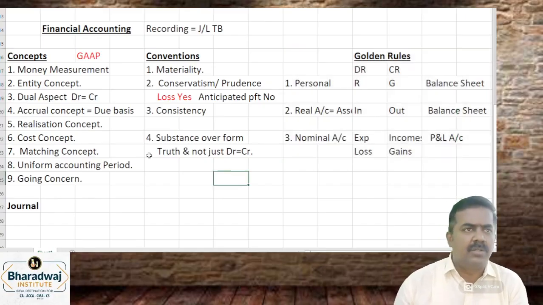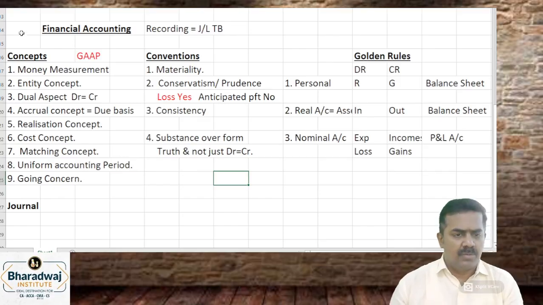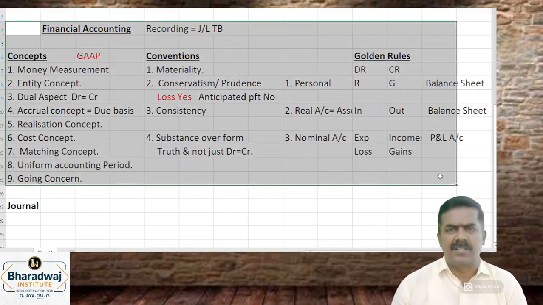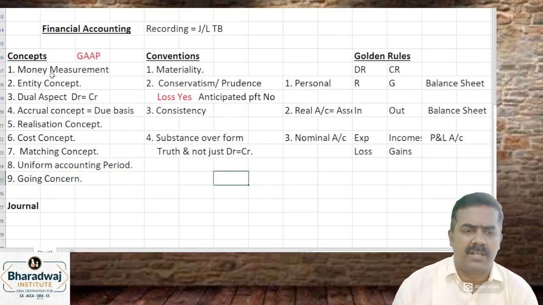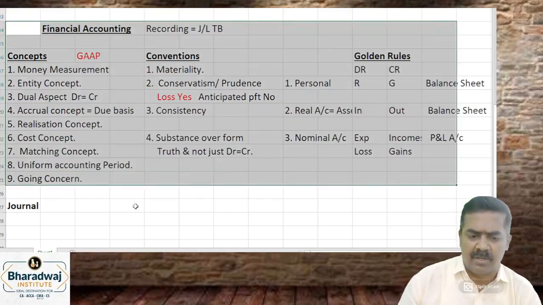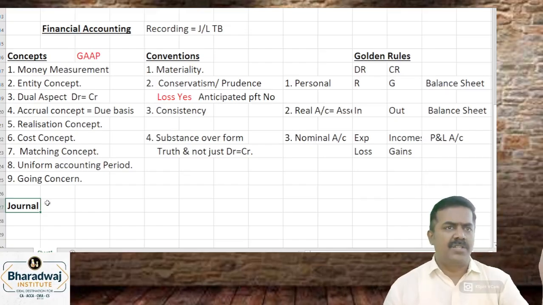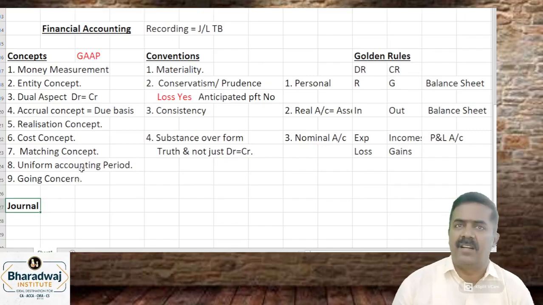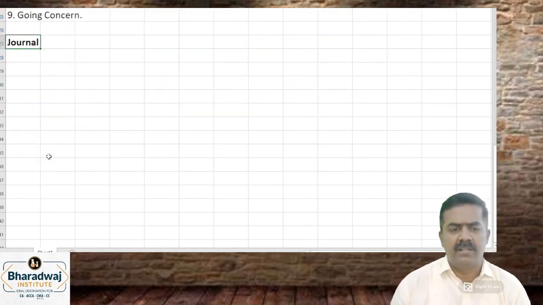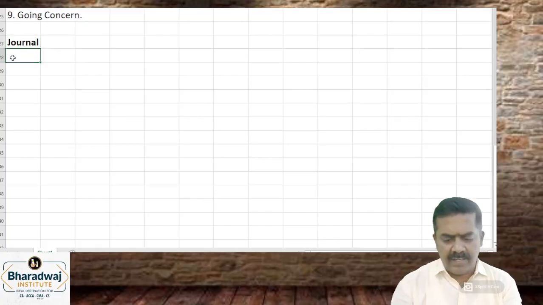The golden rules. Now, so far you would not have taken any notes because it's not required. You would have already taken notes in the regular classes or in the material that is available. Now, for journal, I'll give the transactions, then you try to pass a journal entry. Take it up along with me.